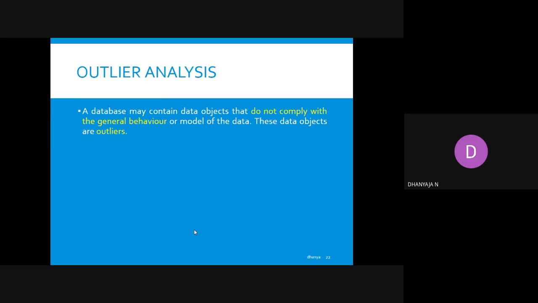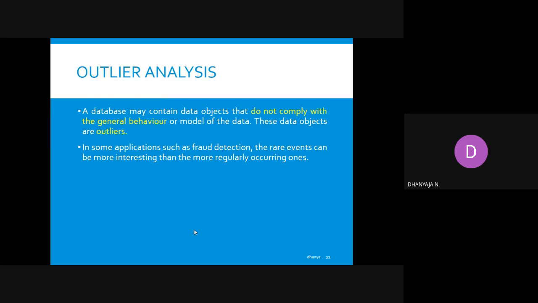These data objects are outliers. Normally, outliers are data objects whose behavior does not match any of the clustering behaviors, inter-cluster or intra-cluster. These data objects are known as outliers, or we call them noise.